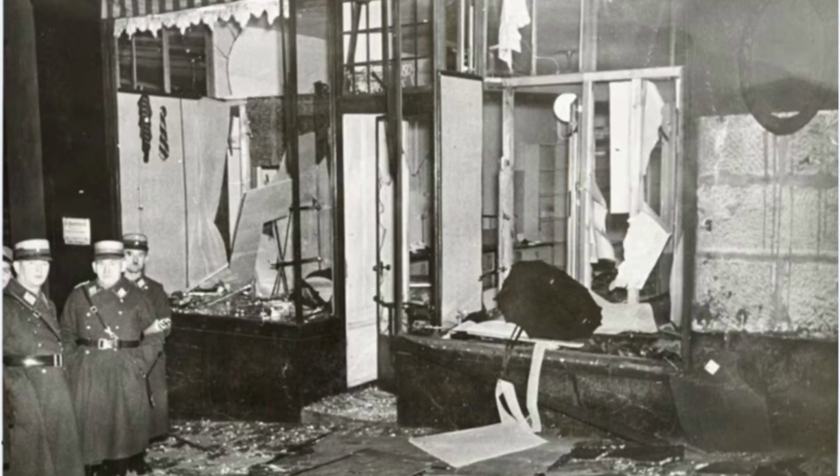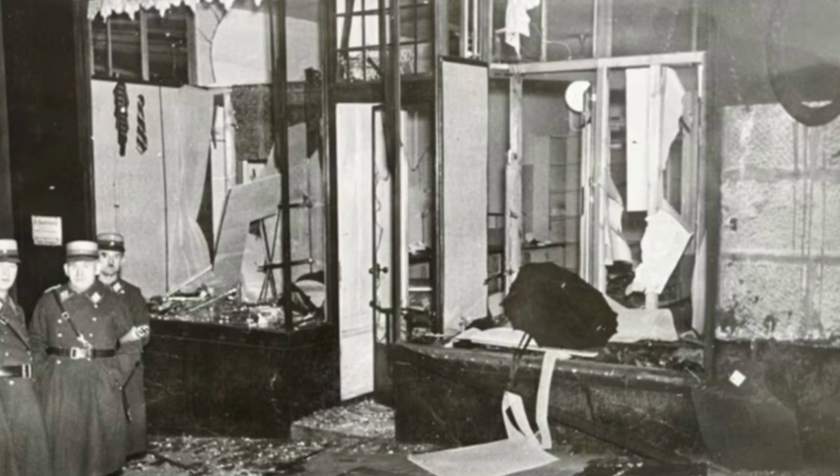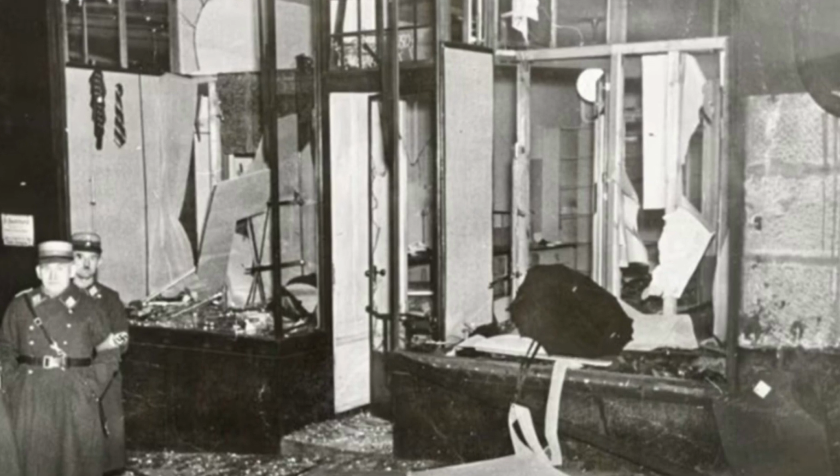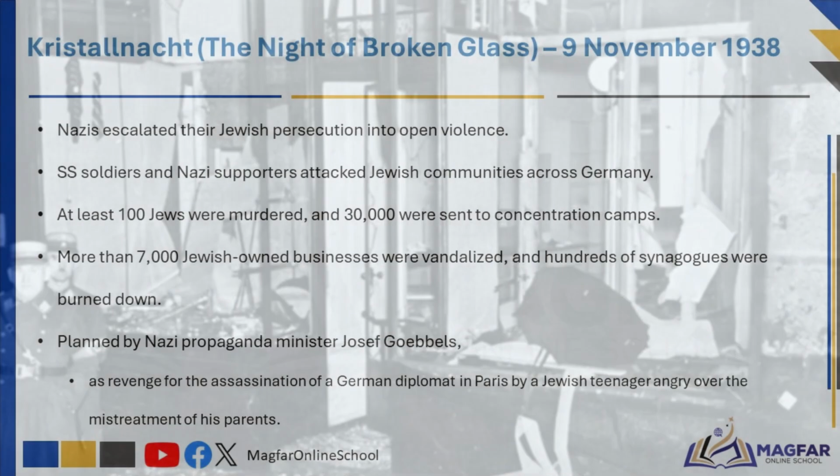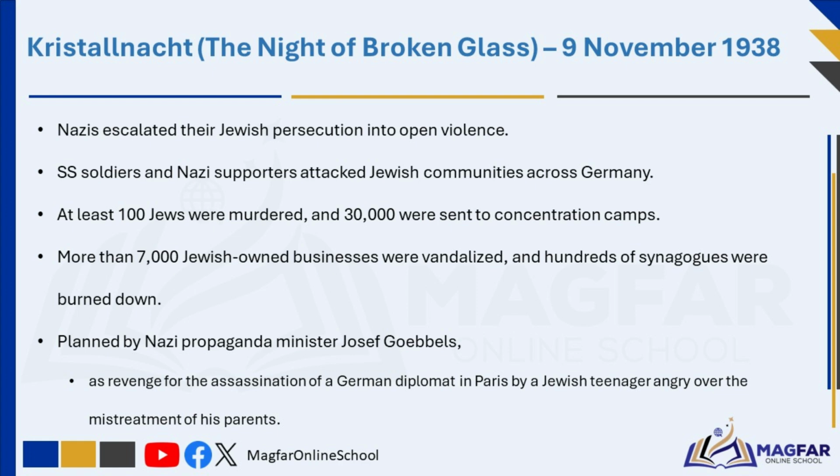Kristallnacht was organized by Nazi propaganda minister Joseph Goebbels as revenge for the assassination of a German diplomat in Paris by a Jewish teenager who was angry over the mistreatment of his parents in Germany. The Nazis used this event as an excuse to intensify their persecution of Jews, marking a turning point toward the Holocaust and the mass genocide of Jewish people during World War II.